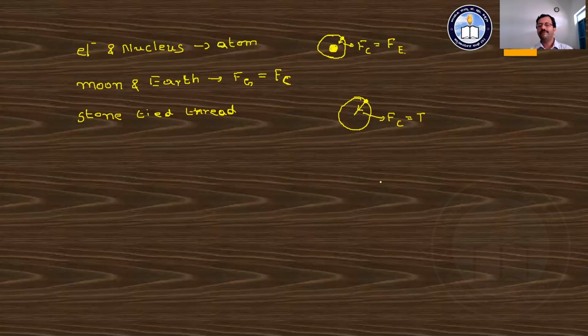Also, when we observe the movement of vehicles on a curvy route, we see the two-wheeler riders bend themselves towards the center of the circular path. Why do they bend? So that they can move around that circular path, to get the required centripetal force. That is another example where we observe the centripetal force.